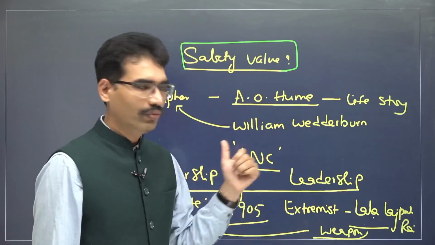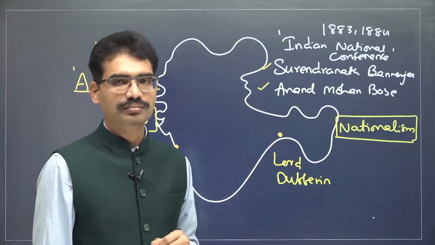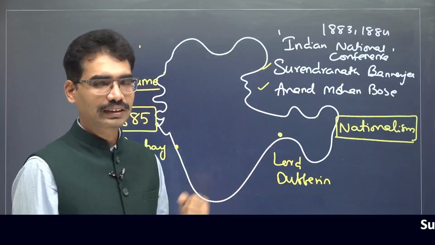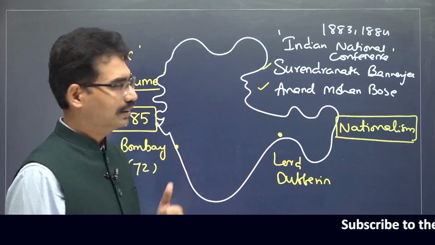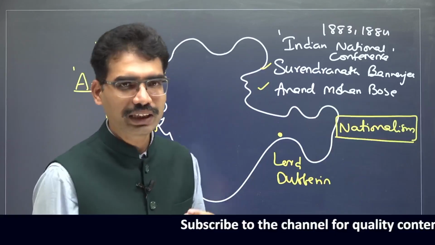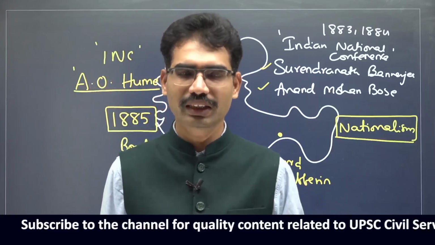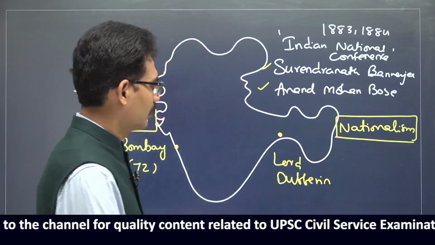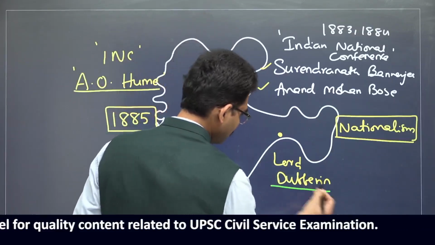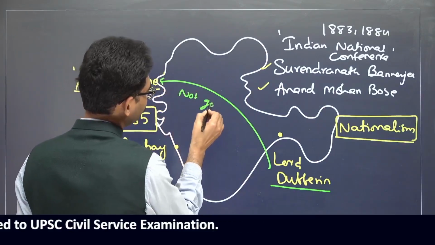Now, when it comes to reality, what is the reality? Already before 1885 itself, so many organizations were going on. This is also one of such organizations. In fact, the relationship between Lord Dufferin and Evo Hume was not good.